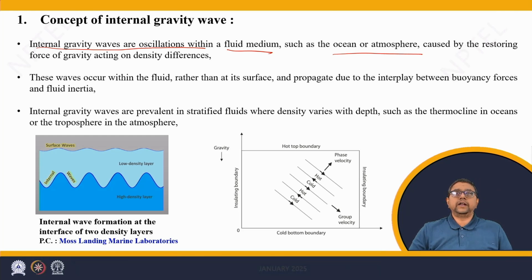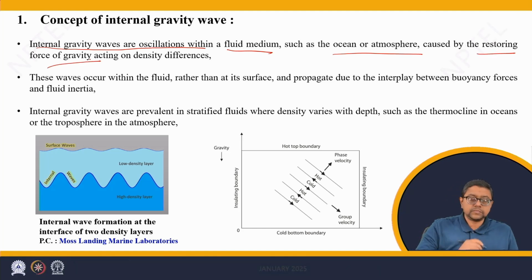In the internal gravity wave, the restoring force is the force of gravity. Just like we had the Coriolis force acting as restoring force for inertial waves. Now, these are dependent upon the gravity as the restoring force, thus it is called an internal gravity wave. Internal because these waves occur within the fluid rather than on the surface of the fluid.